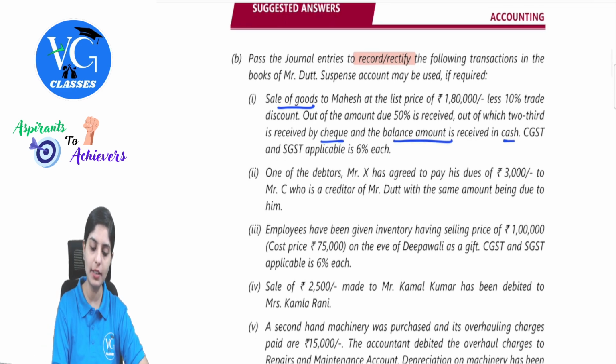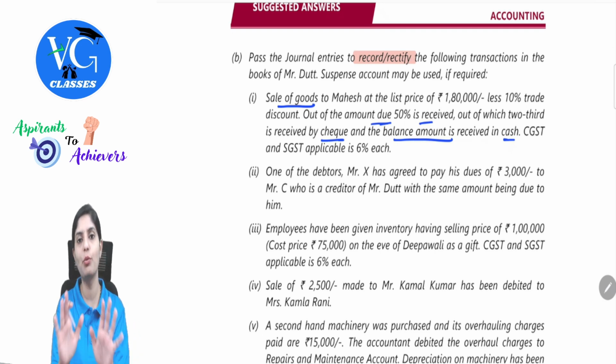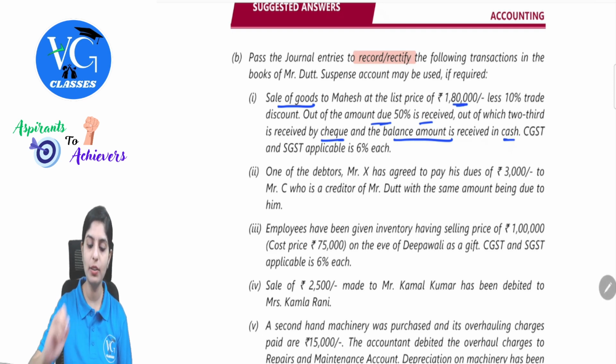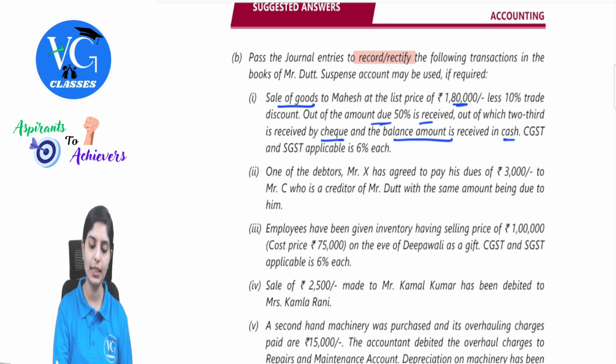Normal entry before we understand the due amount which is being received. So we can pass two different entries for this, no worries, because it becomes simpler for you to interpret as well. So Mahesh account debit to sales, to output CGST and to output SGST since there is GST involved on sale. Remember, 1,80,000 is the list price. On that there is trade discount of 10%. So 1,80,000 minus 10%, the transaction value is 1,62,000. On this, we will calculate the GST at 6% each. So 6% GST is 9,720 each.